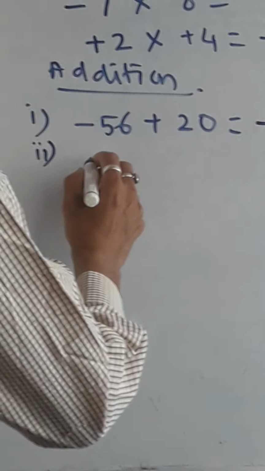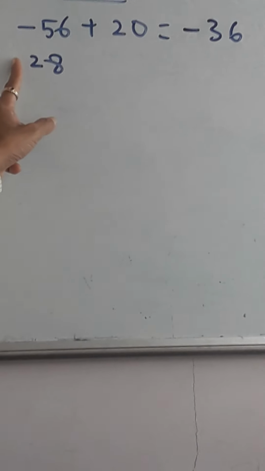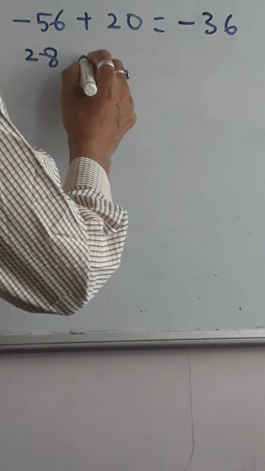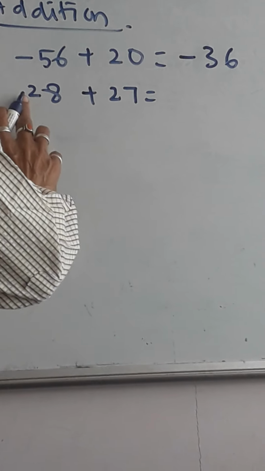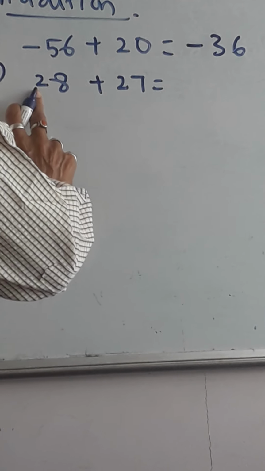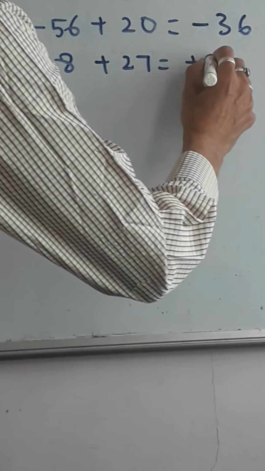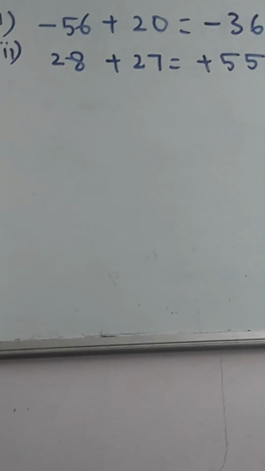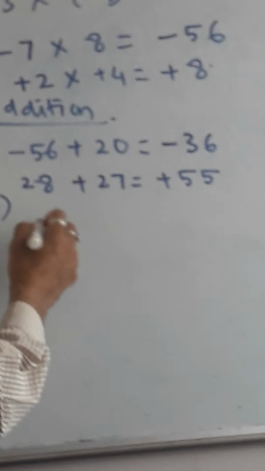Suppose you take positive numbers only. Let us say 28 plus 27. I am not putting any symbol because no symbol is there. We already know it is a positive integer, that we are adding with another 27. We already know the answer will come as plus because both are positive. So you can write the answer as plus 55, or if you don't put the symbol also, no problem. Now I will give another example.